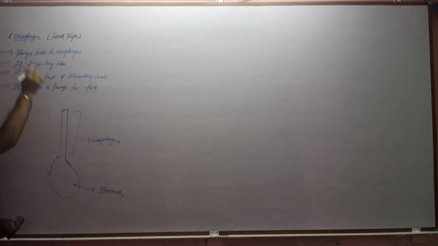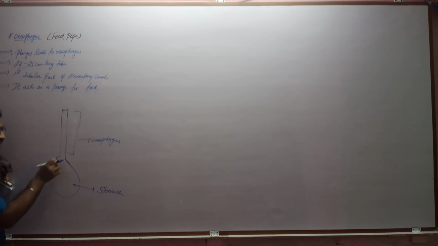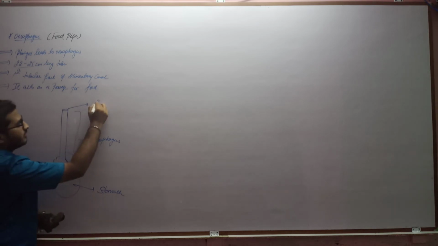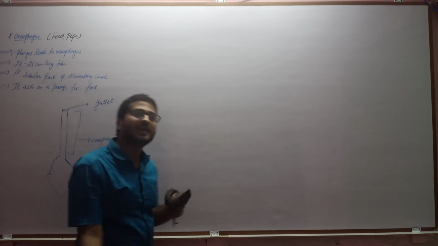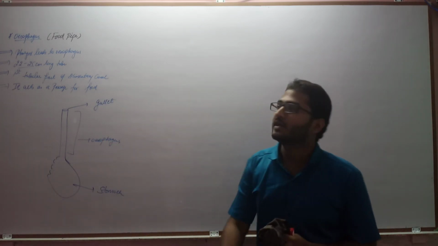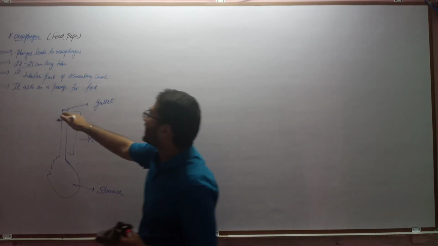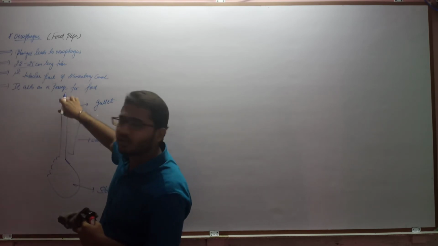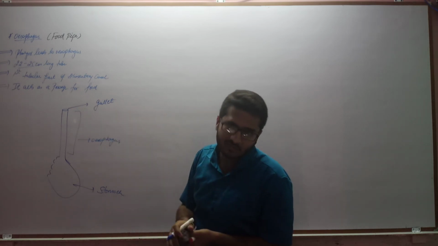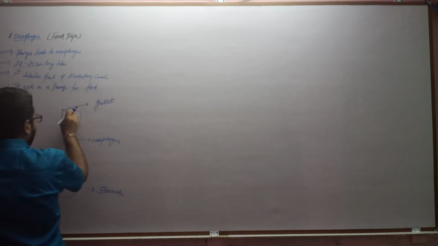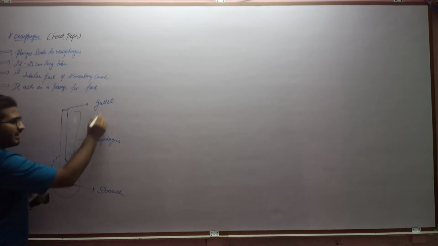How long? 22 to 25 centimeter long. Now this esophagus, like the pharynx, has two openings, the upper opening as well as the lower opening. This upper opening is called the gullet, G-U-L-L-E-T. What is the gullet? The uppermost opening of the esophagus, which is connected to the pharynx. So the uppermost opening of the esophagus is called the gullet.